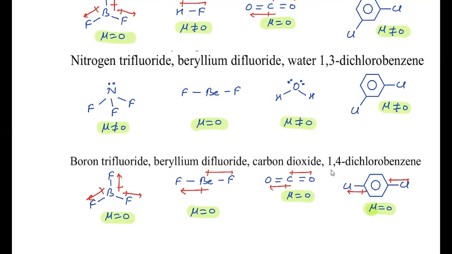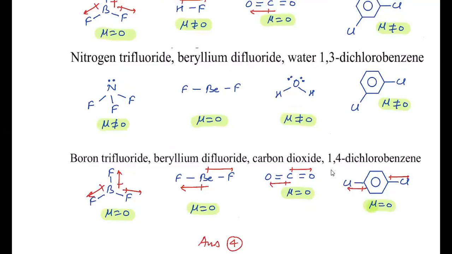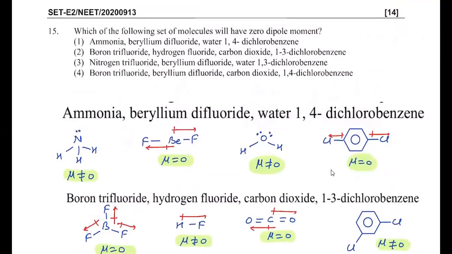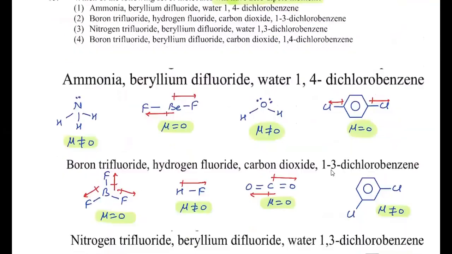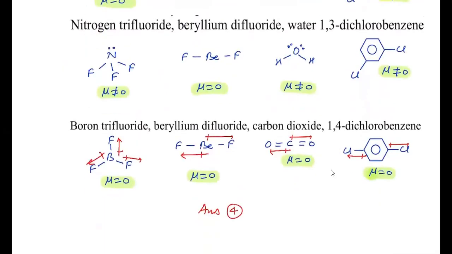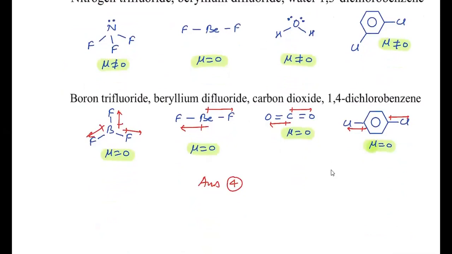So in this case, your answer will be 4, because it is asked when all the molecules in the option have zero dipole moment. You can look at the question again: which of the following sets of molecules have zero dipole moment? That means you have to check a case where all have zero dipole moment, because in the other options some have zero, some have non-zero. But in the fourth option, all the molecules have zero dipole moment. That's why its answer is 4. Then we move to the next question.